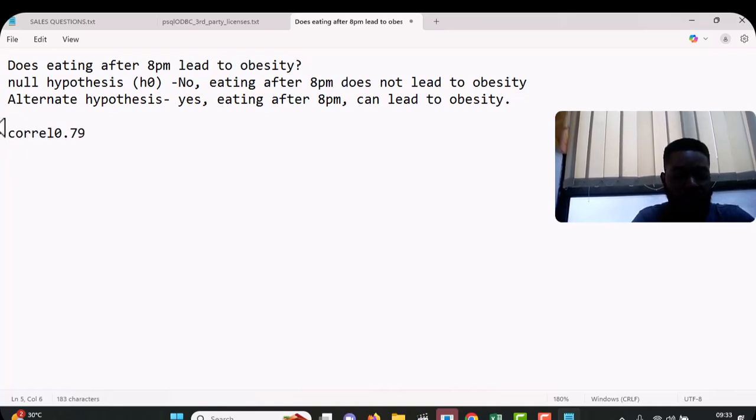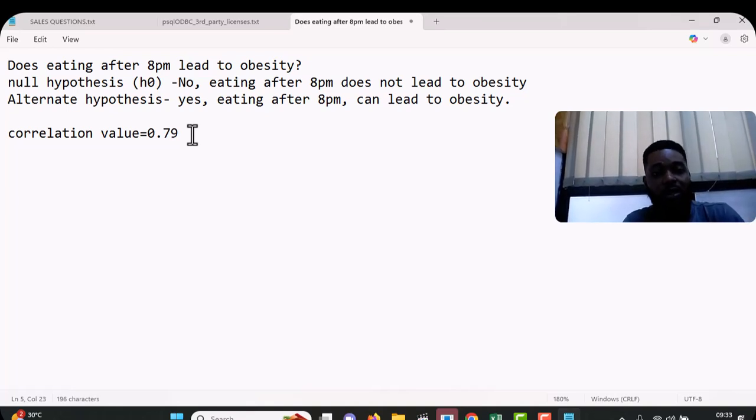Now, but we don't just assume that because we have a correlation value of 0.79, we will say, wow, this is almost 80%, that almost 80% of the time if you eat after 8 p.m. it can lead to obesity. We don't just accept this. We check if it happens by chance, or if it is significant.